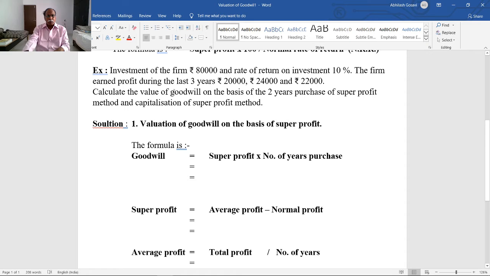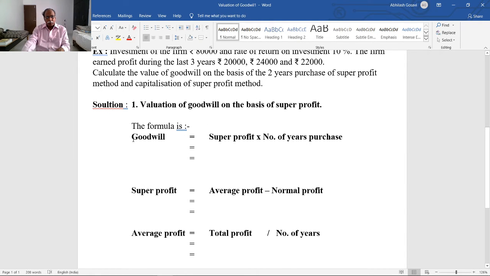Calculate the value of goodwill on the basis of 2 years' purchase of super profit method and capitalization of super profit method. Now we will look at the super profit method to calculate the value of goodwill.